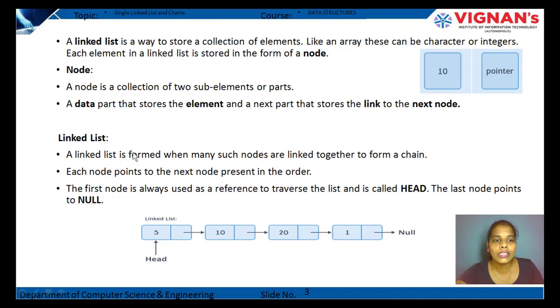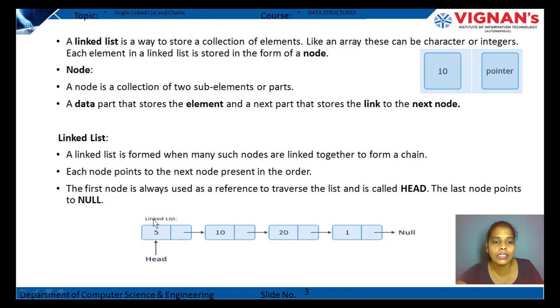So a linked list is formed when many such nodes are linked together to form a chain. When these nodes are linked together, they form a chain. Each node points to the next node present in the order. The first node is always used as a reference to traverse the list and is called the head.